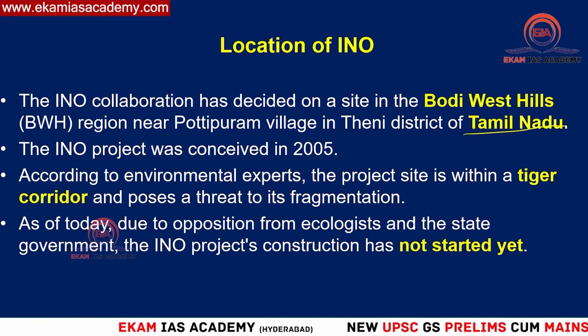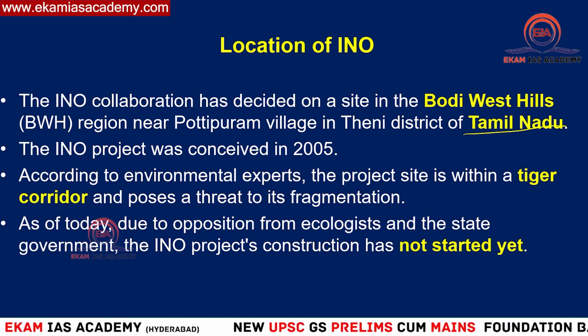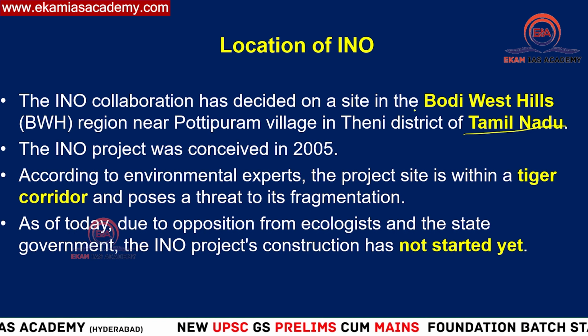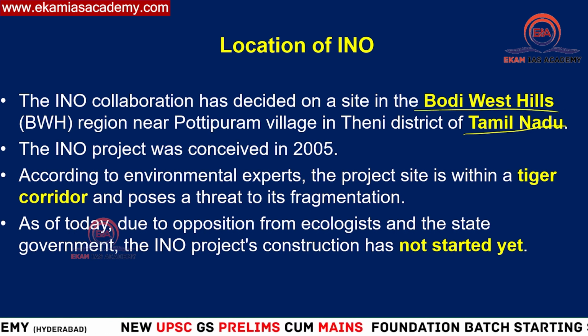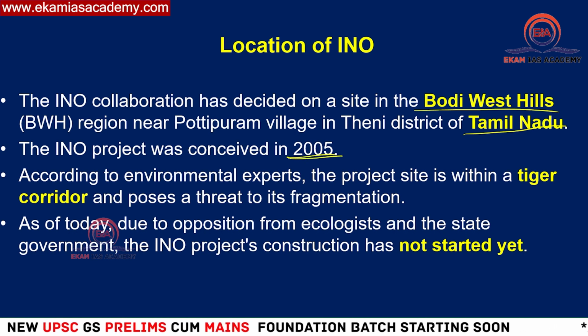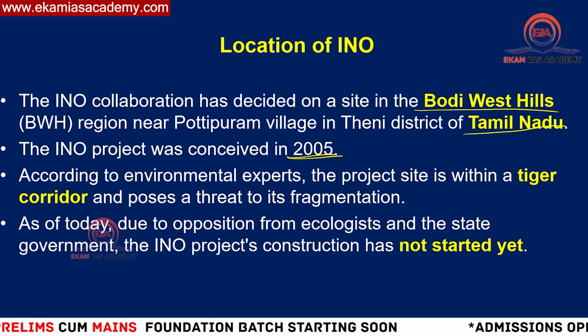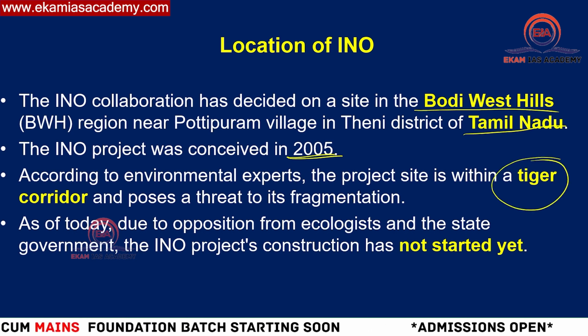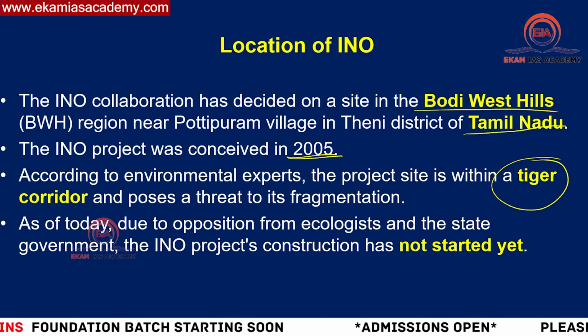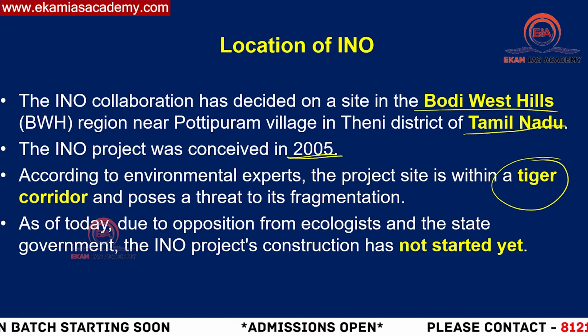If you know Tamil Nadu, it is a place where the Western Ghats and Eastern Ghats meet, an ecologically sensitive area. And the Bodi West Hills are also a very ecologically sensitive area. So when it was conceived in 2005, initially they didn't even get environmental clearances. It took a very long period because it is located in a sensitive tiger corridor. We have Periyar Tiger Reserve, and we have Mukurthi Shola National Park also. It is located nearby only.